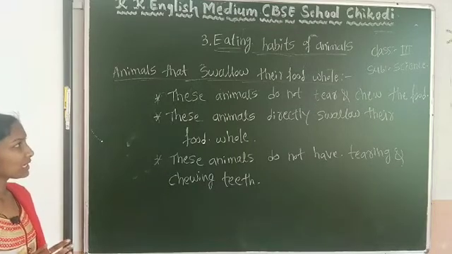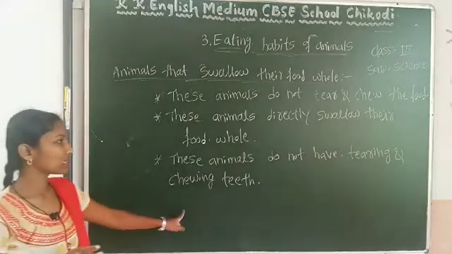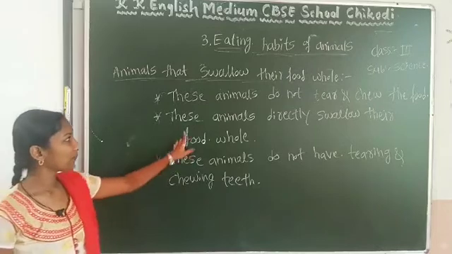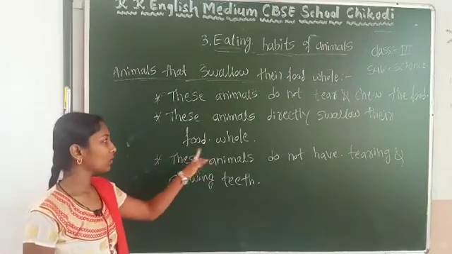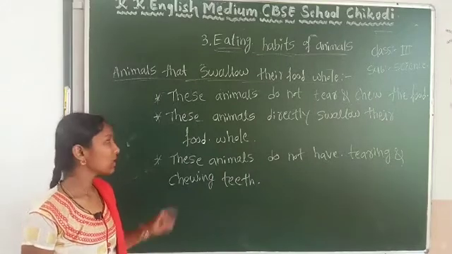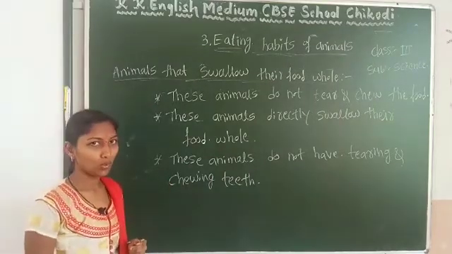So that's why they do not tear and chew the food, and directly swallow their food whole.